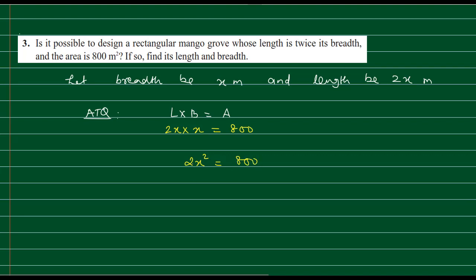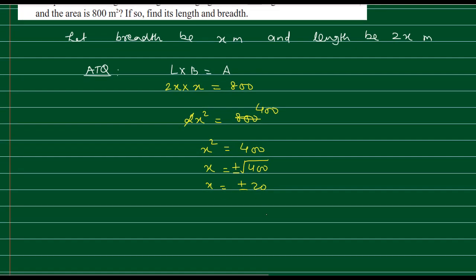It is a quadratic equation in a way. So 2 and 800 can be cancelled. It is x square is equal to 400. So x is equal to square root of 400, that is plus or minus 20. So minus 20 is neglected because length or breadth cannot be negative.